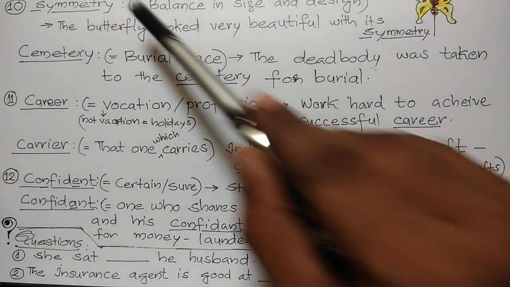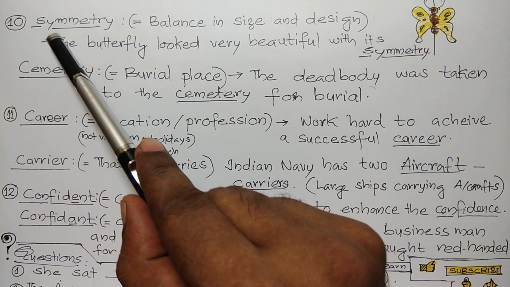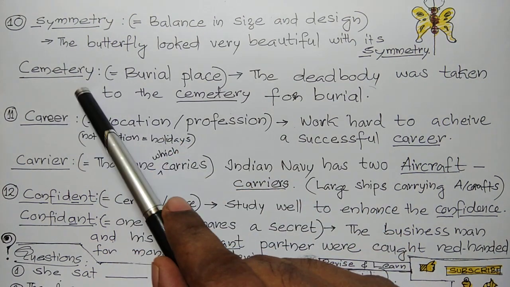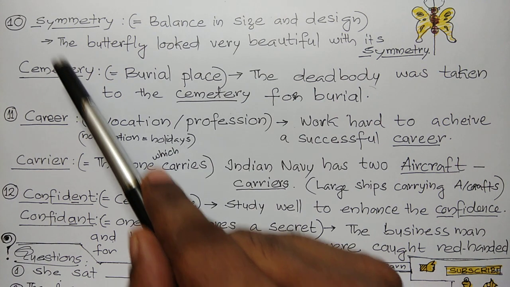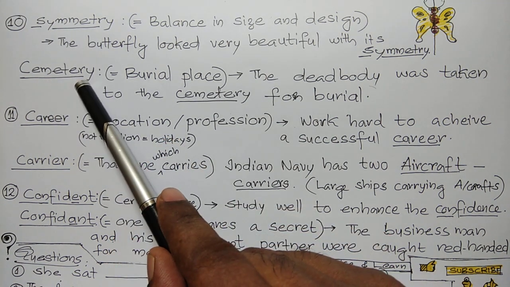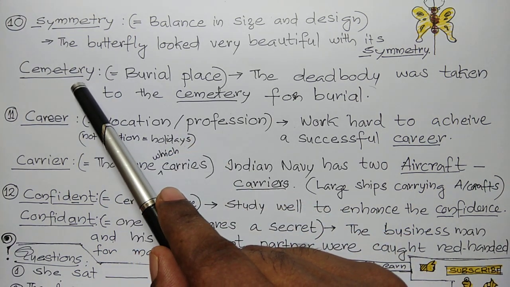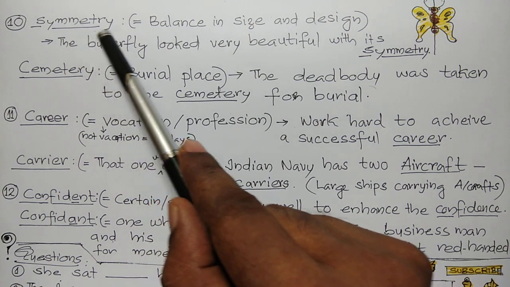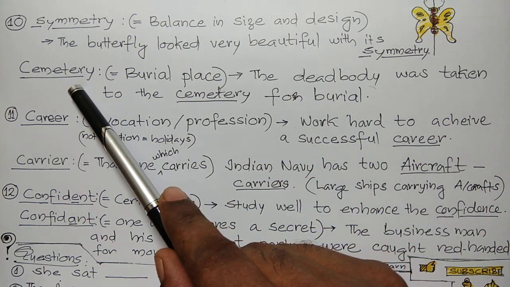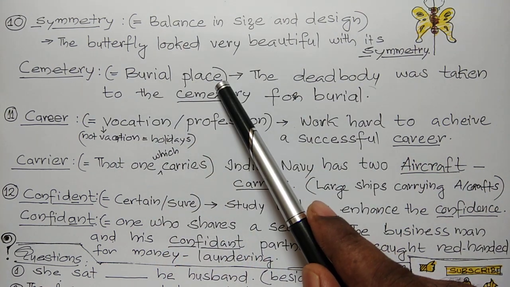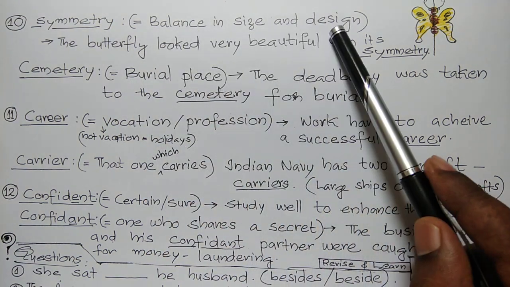10th one, symmetry and cemetery. Both are sounding the same. Symmetry, cemetery. S-Y-M-M-E-T-R-Y, C-E-M-E-T-E-R-Y, cemetery. First one means balance in size and design. Second one, burial place. First one, symmetry, balance in size and design.